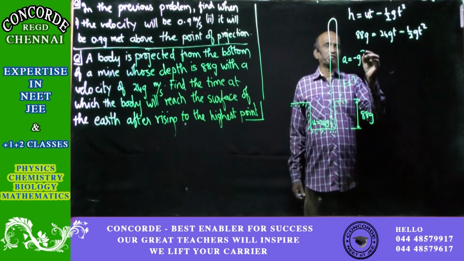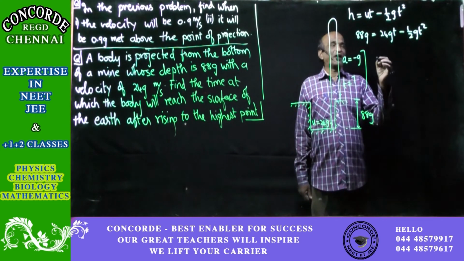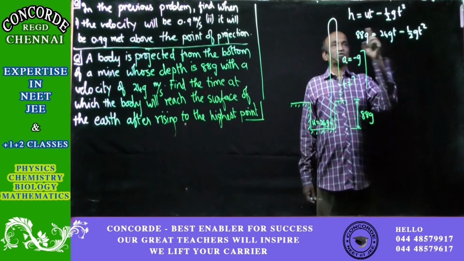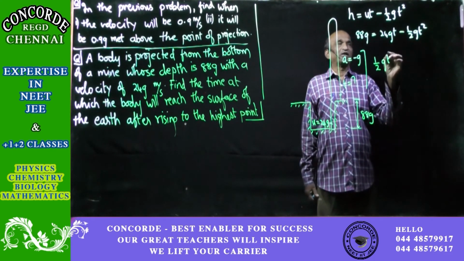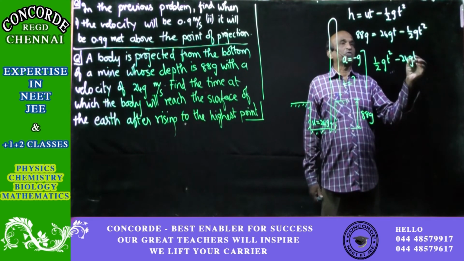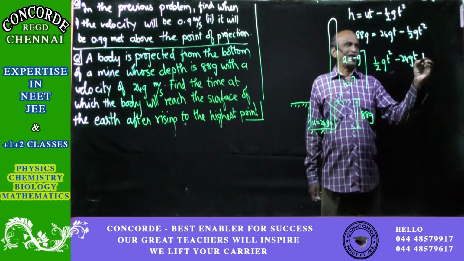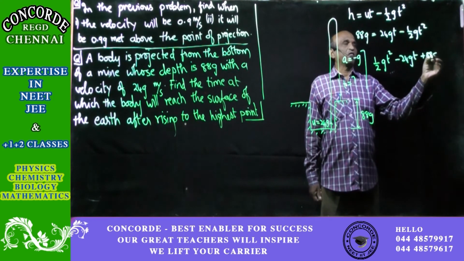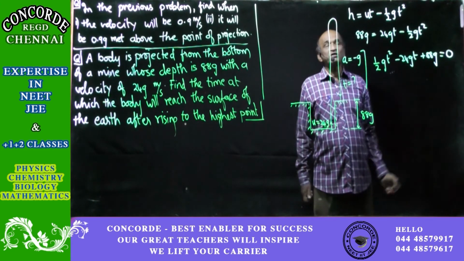Simplifying it further, bring the terms containing t to one side. So minus going that side will become plus half g into t square minus 24g into t. 88g is already on that side, so plus 88g. We have taken everything from this side, so what is left is only 0.